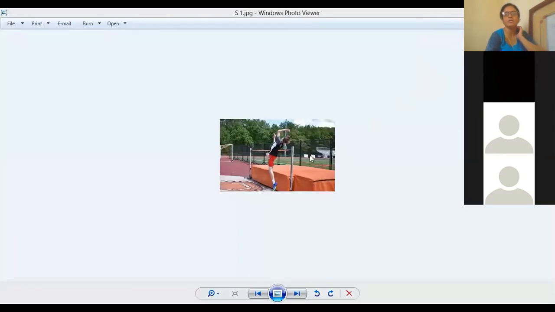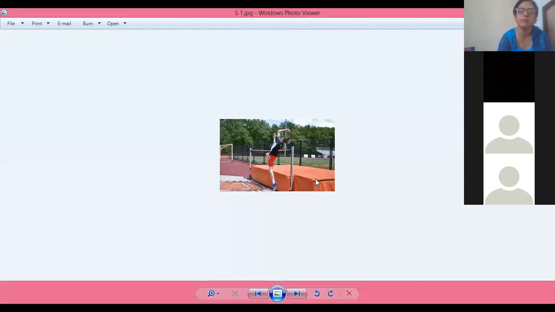Okay, here you can see the high jumper while jumping. What is present here where my cursor is, where the high jumper will land?